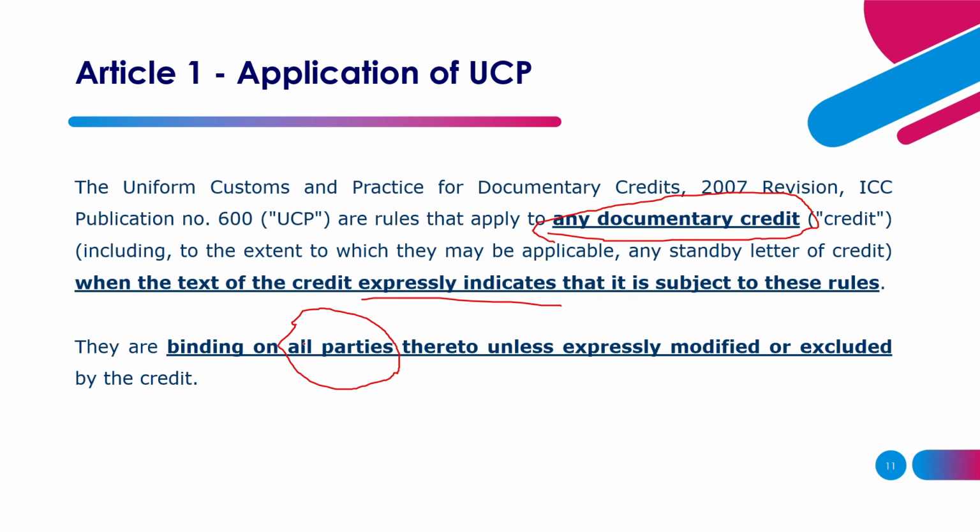On the other hand, the regulations of UCP 600 are binding on all parties involved in the LC unless you state that it's not applied to the parties involved in the LC. So unless you expressly state that UCP 600 is not applicable to the parties involved in the letter of credit, UCP 600's rules will govern all parties involved.